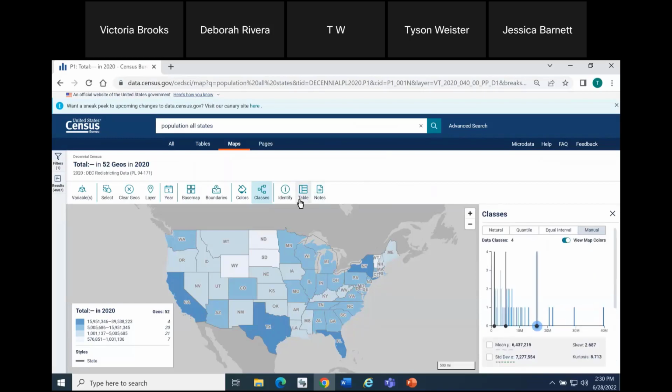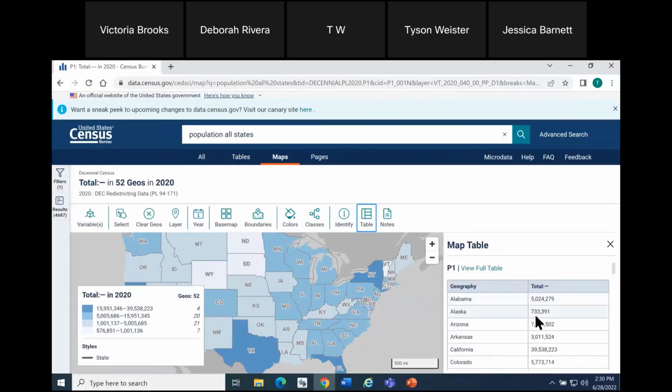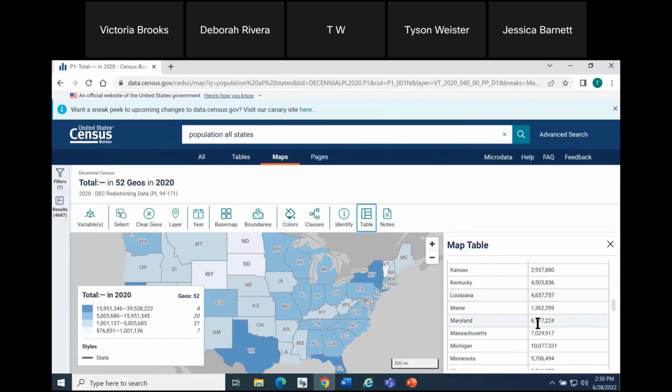I want to point out here when you click on table as well, if we wanted to look at total population data in a table format without all of the other values, you can continue to use the table button, and just noticing here on the right-hand side of the screen, it does appear in a sidebar on the right.